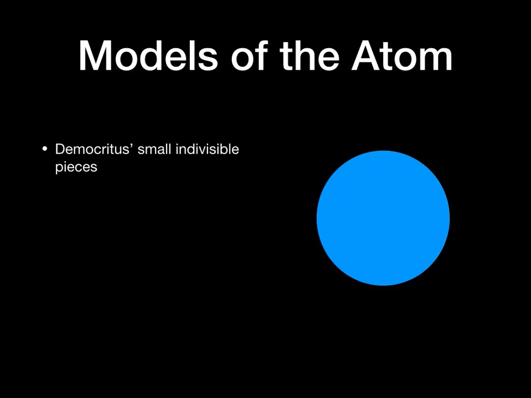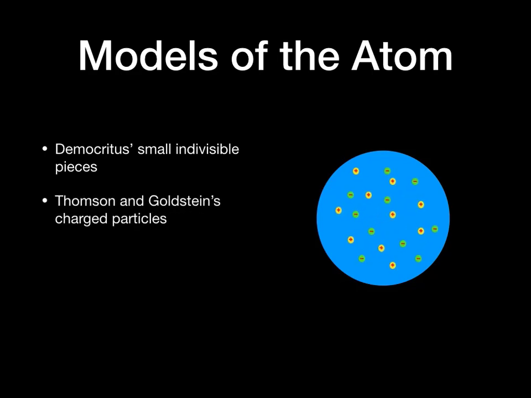Time goes by, and these guys named Thomson and Goldstein come along. And they have some new tools at their disposal that were not available before. They're able to take samples of material and expose them to very high voltages. And when they do that, they see that there are two beams that come flying off of the samples. And these two beams behave differently when exposed to magnetic fields. When they expose it to one magnetic field, one of the beams curves one direction, but the other beam curves the opposite direction.